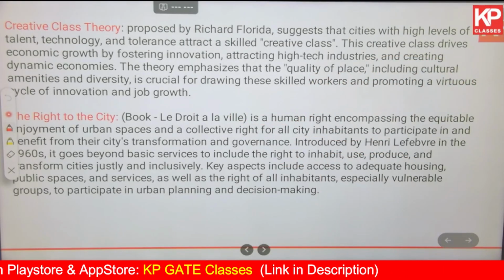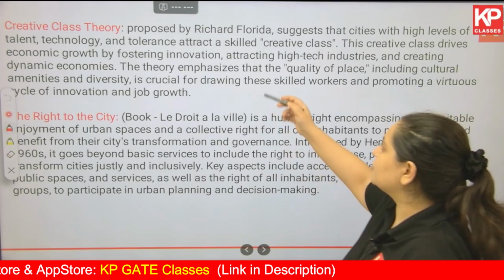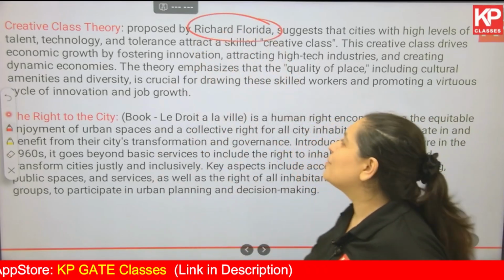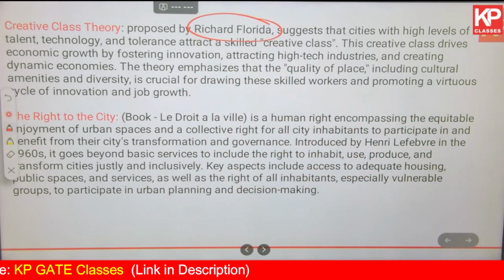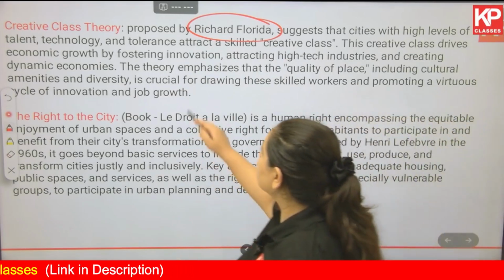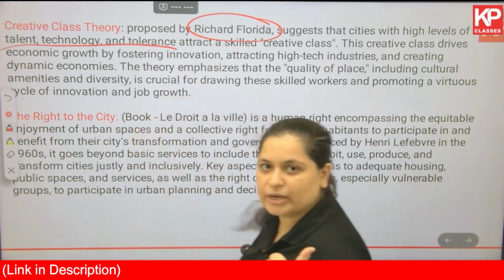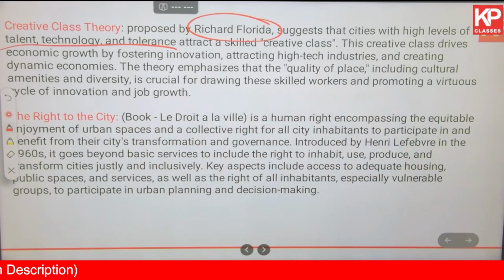Creative class theory proposed by Richard Florida. So we already have the answer over here. Proposed by Richard Florida, it suggests that cities with high levels of talent, technology and tolerance, these three keywords you must write in your notes, attract a skilled creative class.